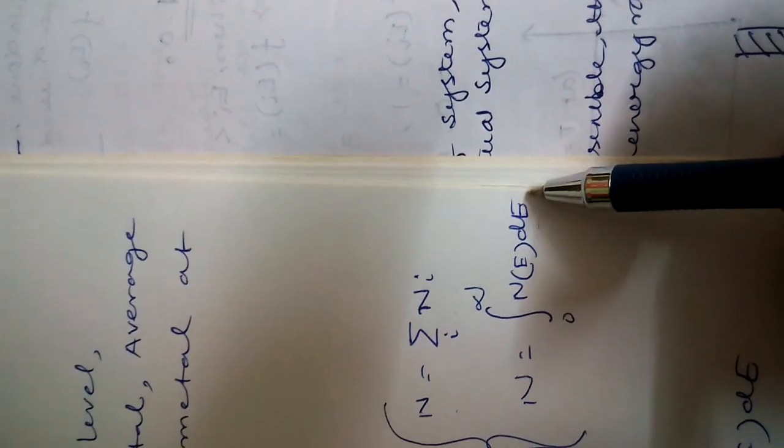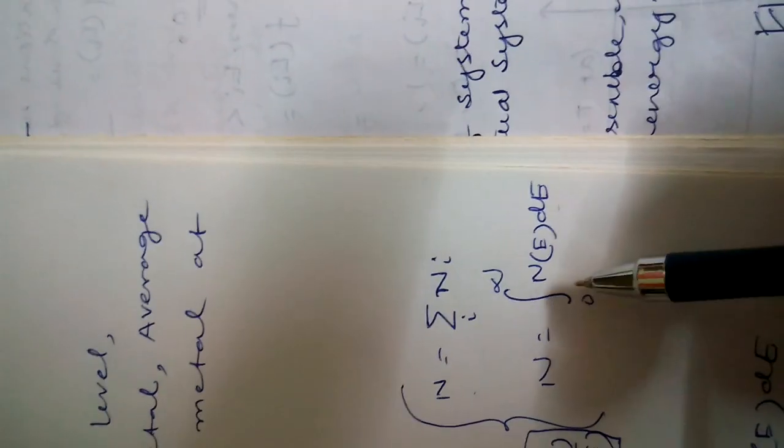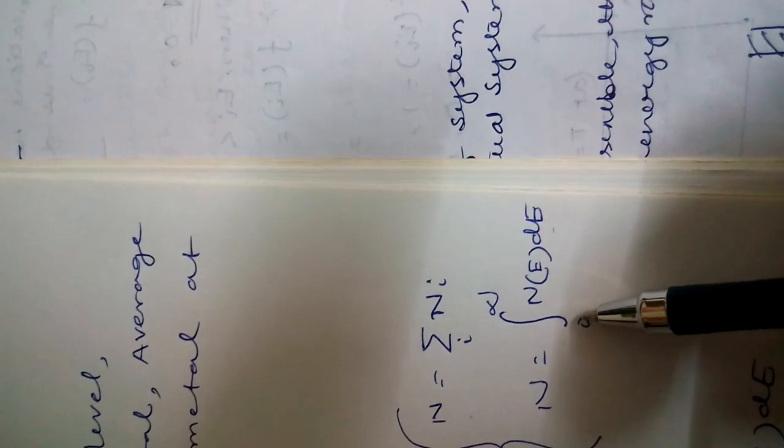We have to integrate with respect to energy. So this is the expression of total number of particles in the case of a continuous system.